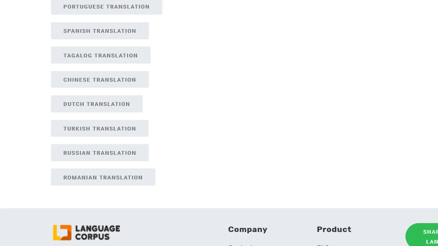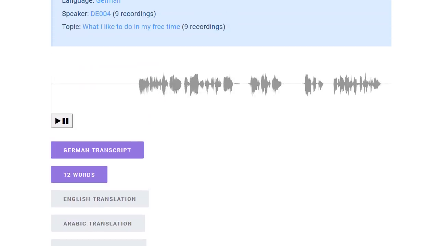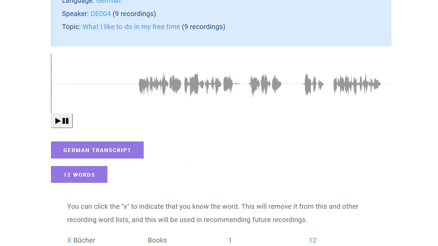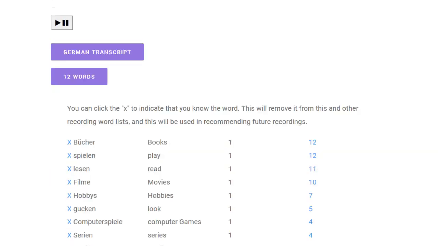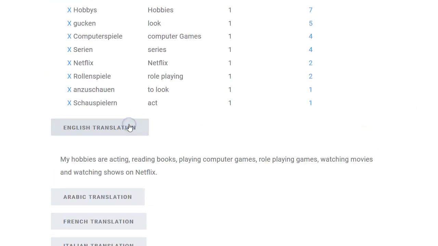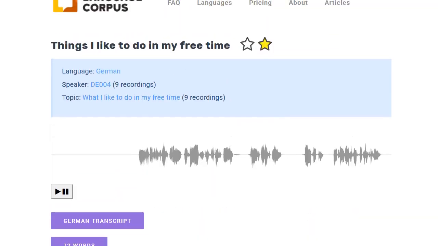Now I go back to the recording I was on. I have my vocabulary words. The ones I've marked off are gone now because I left the page and came back. I have my translation that I can look at. I can review this. And the idea over time is you want to listen to these recordings multiple times over multiple days and eventually get to where you master it. So you rate it a 10 and it shows up on your master list.